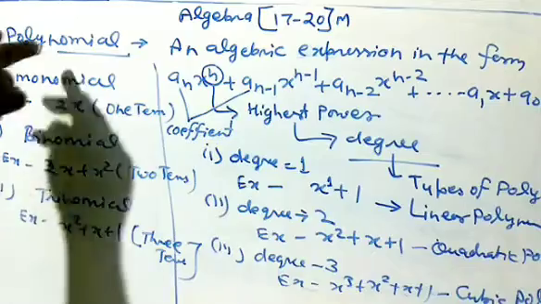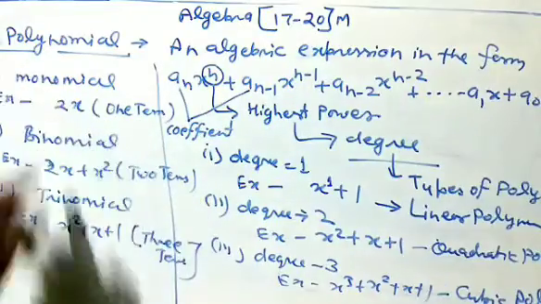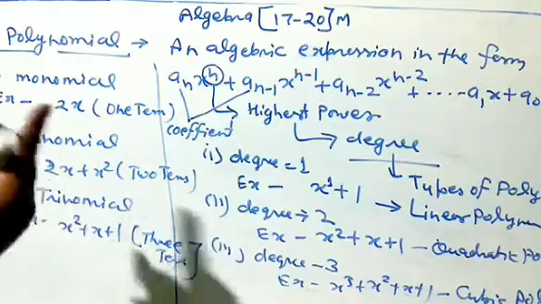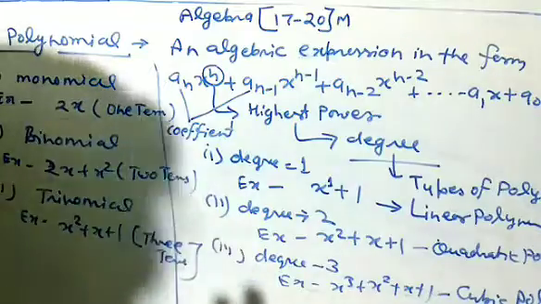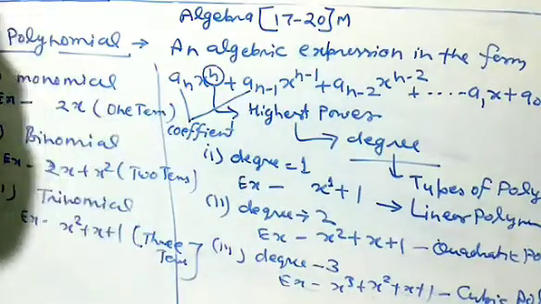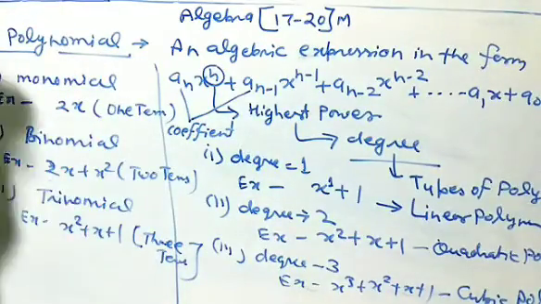After that, polynomial is defined on the basis of terms. If they have one term, it is called monomial. If two terms, binomial. If three terms, trinomial. On the basis of degree, if degree is 1, it is linear polynomial. If degree is 2, quadratic polynomial. If degree is 3, cubic polynomial. Okay. So let's come to the next topic.